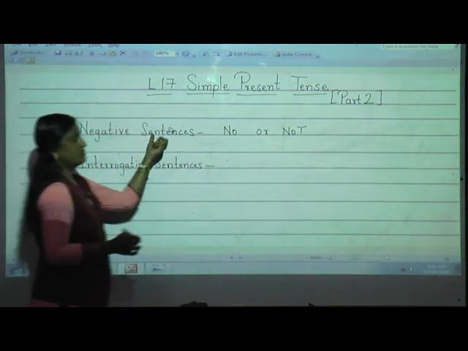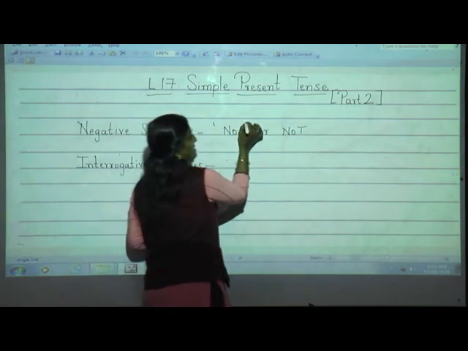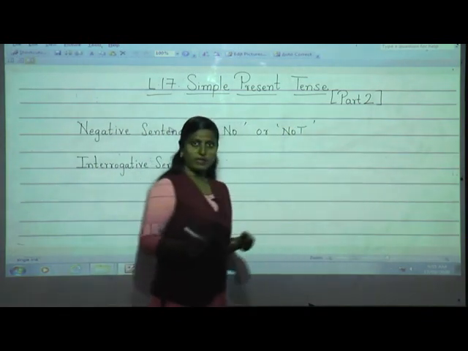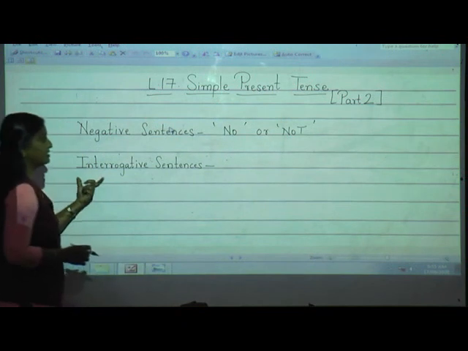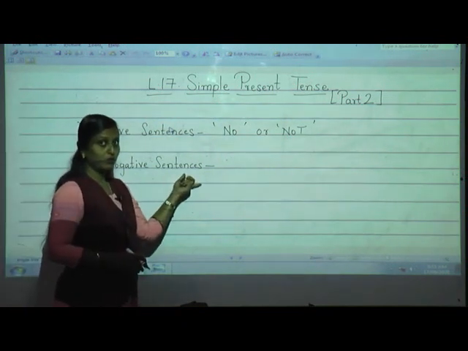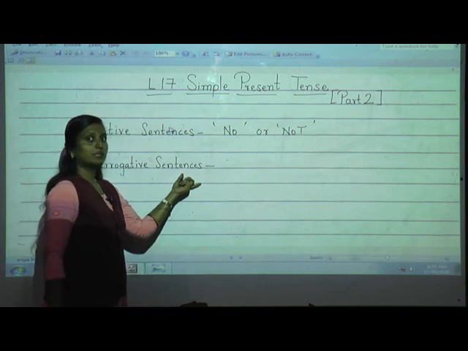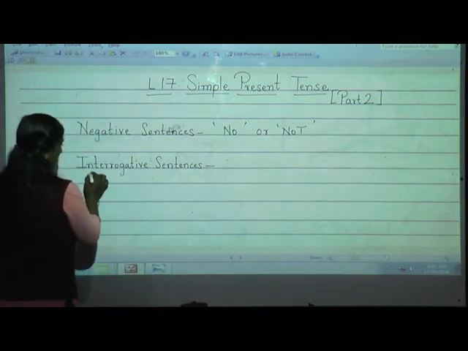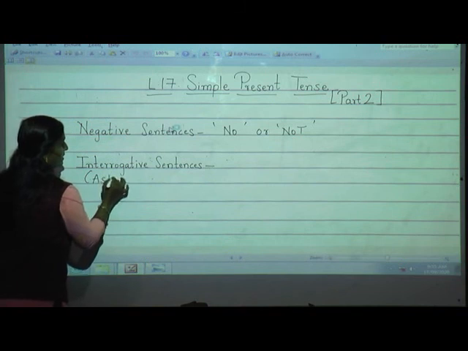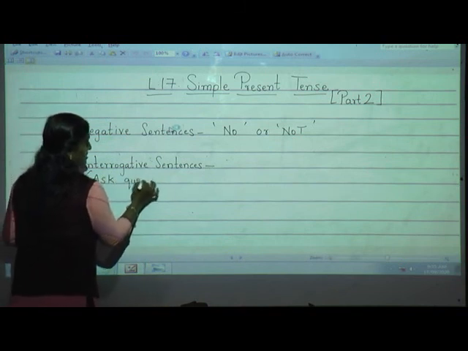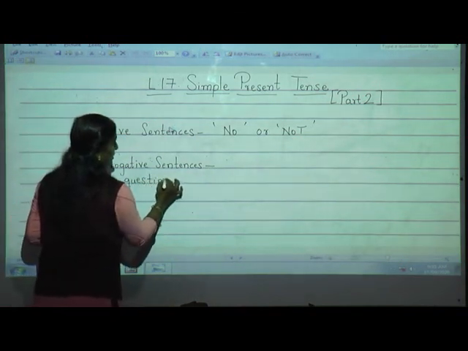Negative sentences means what? When the sentence has the word no or not in the given sentence. And now what is interrogative sentences? Do you remember what we have learned? Yes, interrogative sentence means when we ask questions.